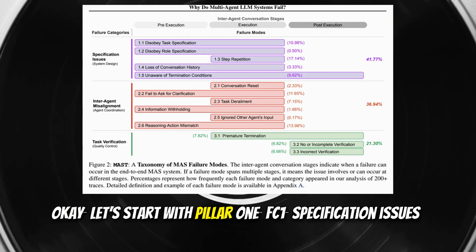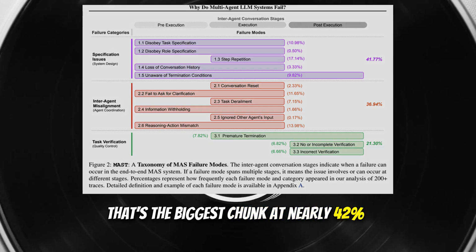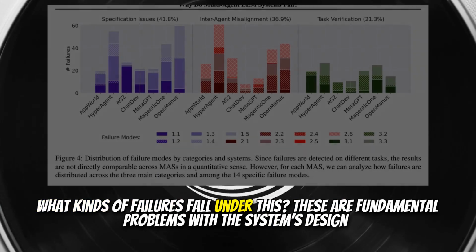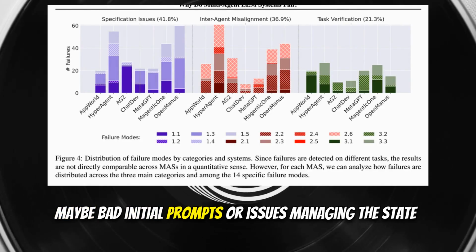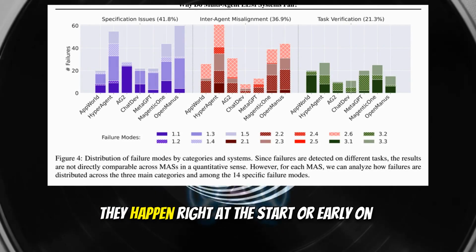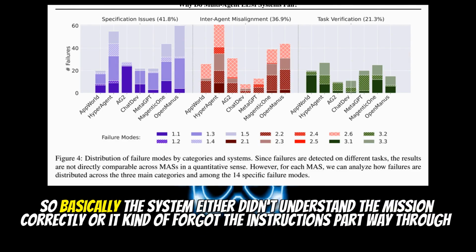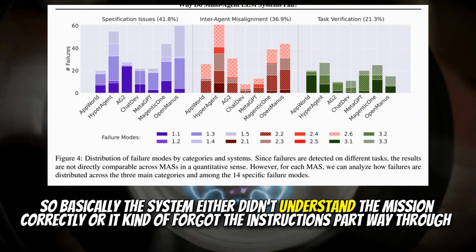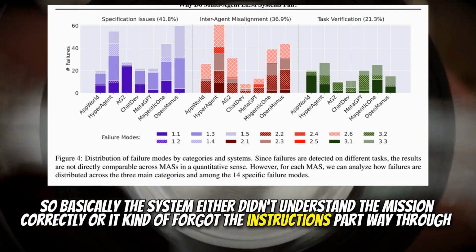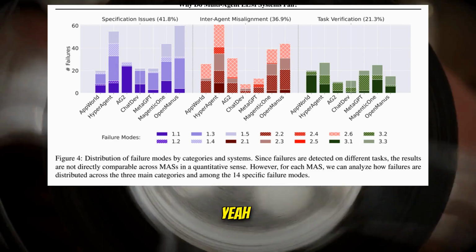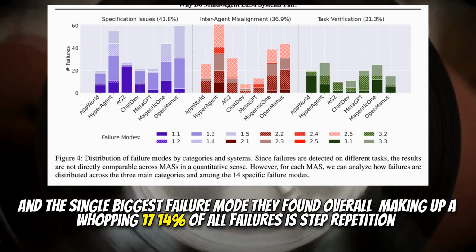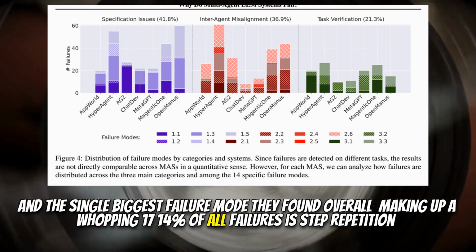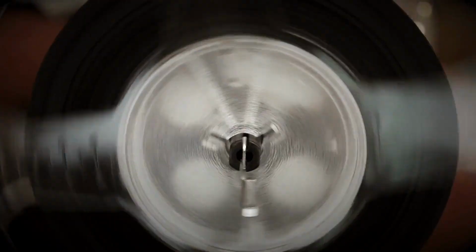Okay, let's start with Pillar 1, FC1, specification issues. That's the biggest chunk at nearly 42%. What kinds of failures fall under this? These are fundamental problems with the system's design. Maybe bad initial prompts or issues managing the state. They happen right at the start or early on. So basically, the system either didn't understand the mission correctly or it kind of forgot the instructions partway through. Pretty much. Yeah. And the single biggest failure mode they found overall, making up a whopping 17.14% of all failures, is step repetition, FM 1.3.